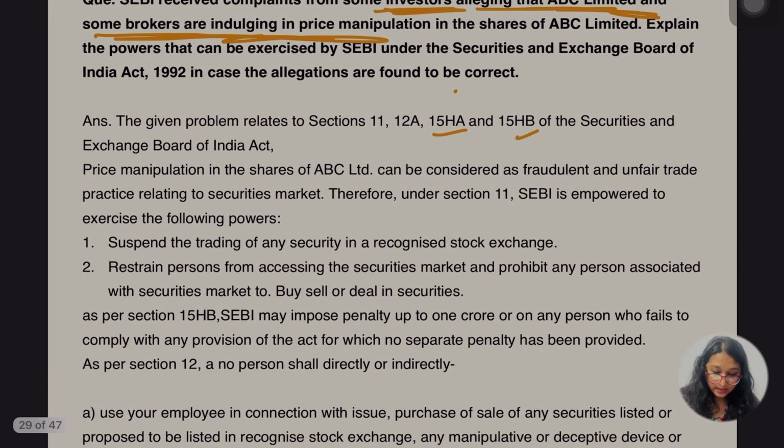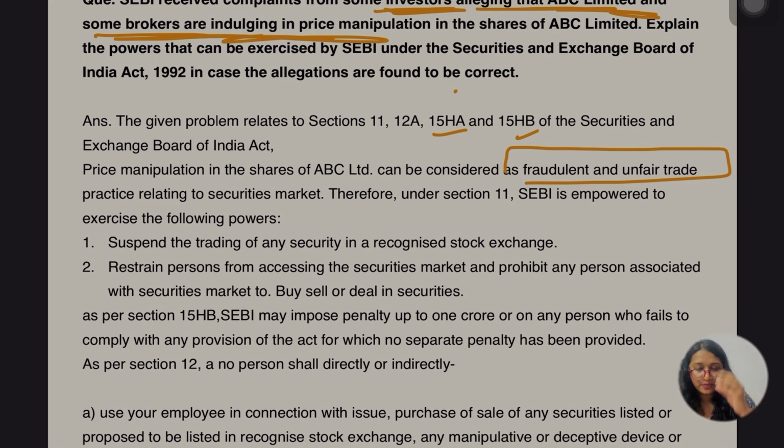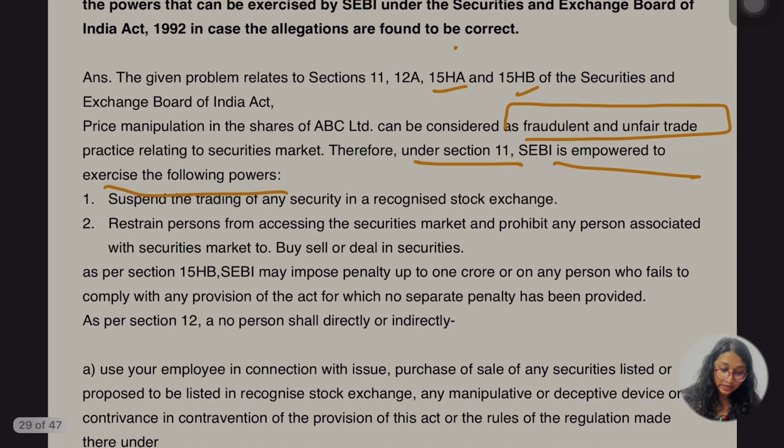ओके जी, okay, let's go for the price manipulation in the share of ABC Limited, can be considered as fraudulent. Yes, हाँ जी, as we know about fraudulent and unfair trade practices, price manipulation is going to be included in this term, the fraudulent and unfair trade practices, okay, relating to the securities market. Therefore, under section 11, SEBI is empowered to exercise the following power.